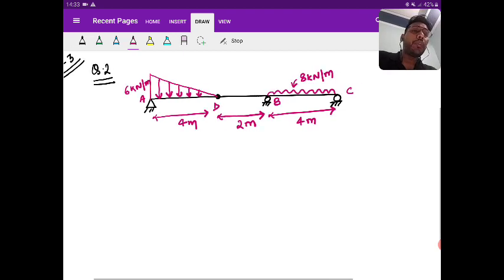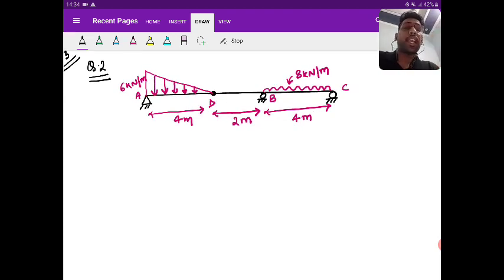So we are moving to question number 2, and I already told you in the ESE it will come around 15 to 20 marks, and it will take around 40 to 45 minutes to solve this question. Okay. So what are the things that they can ask?